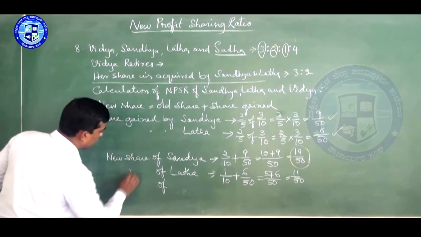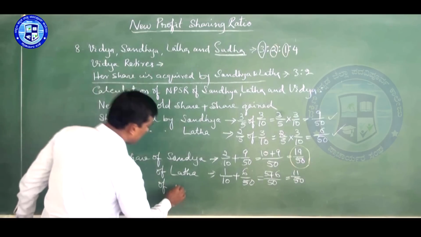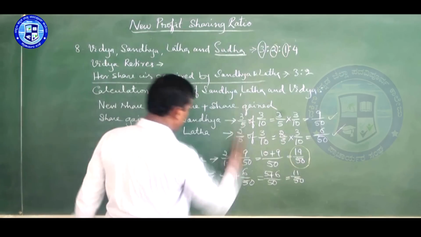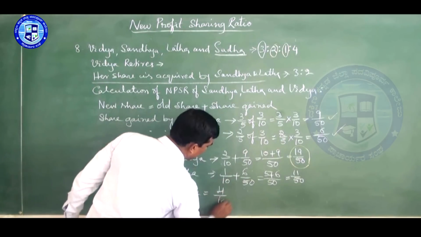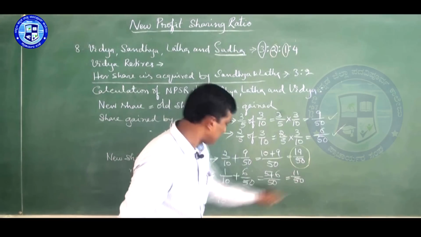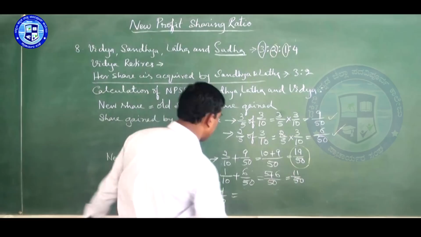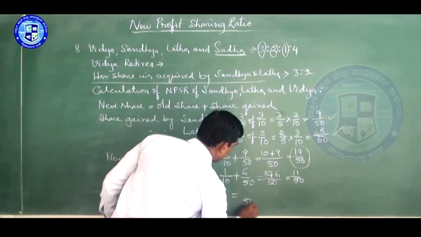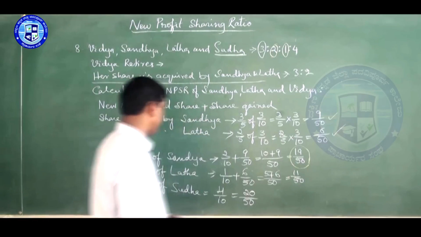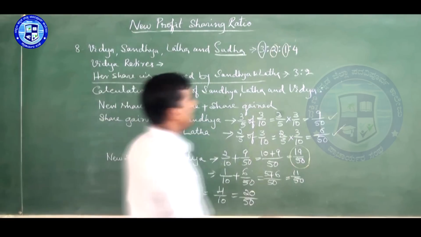The new share of Sudha, her old share is 4 by 10. So here 50 is there, so make this also 50. So it becomes 50, 4 5s are 20.